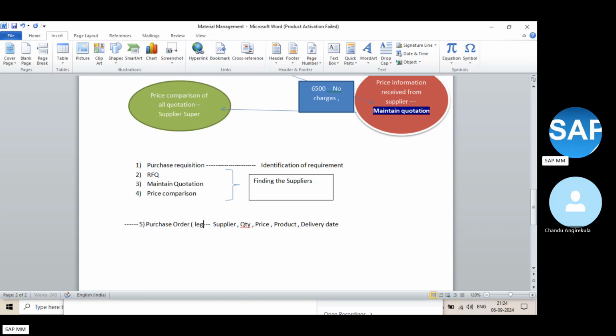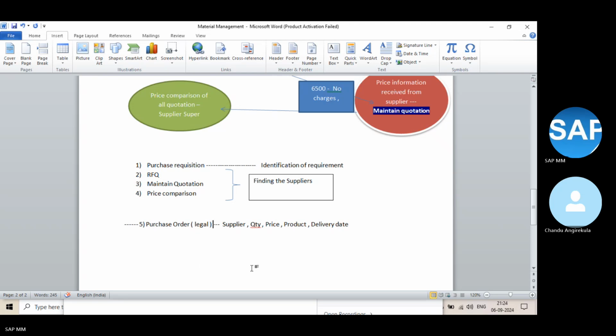Why do we call it a legal document? Once you order the product, there must be some conditions. In Swiggy, once you order some food, there will be conditions like you cannot cancel this product, or you have to cancel within a fraction of seconds, and if you cancel, they will not return the product cost. So those conditions will be there. The purchase order is the legal document which we are sending to the supplier with this information.